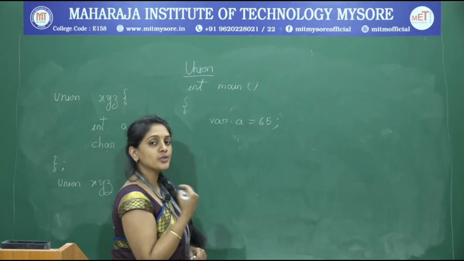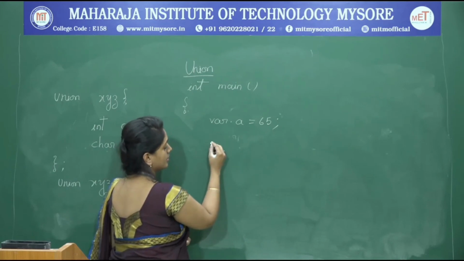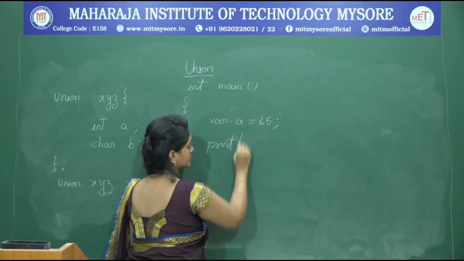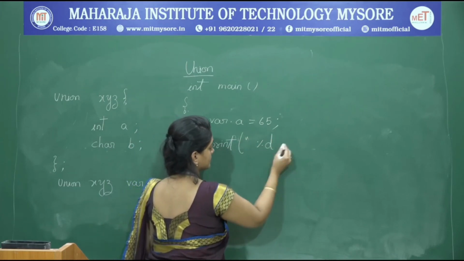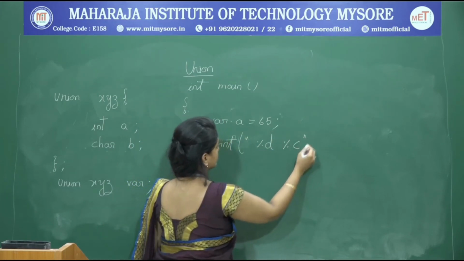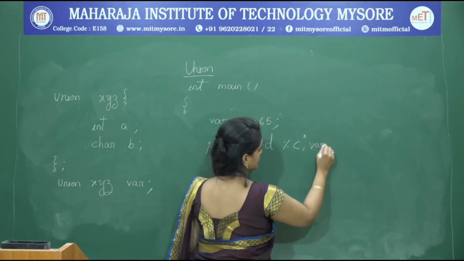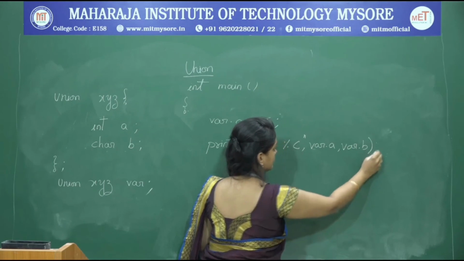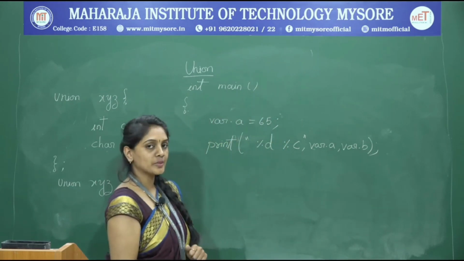And now when I try to print the union members, what could be the output over here?